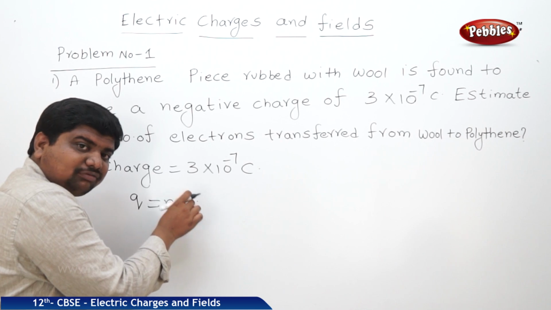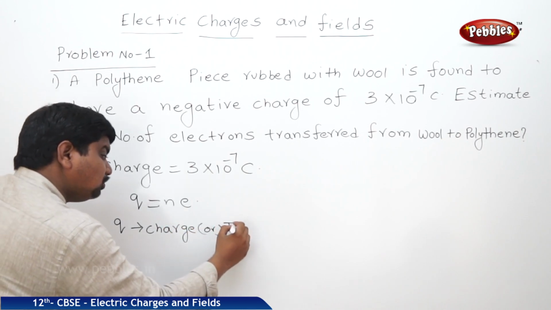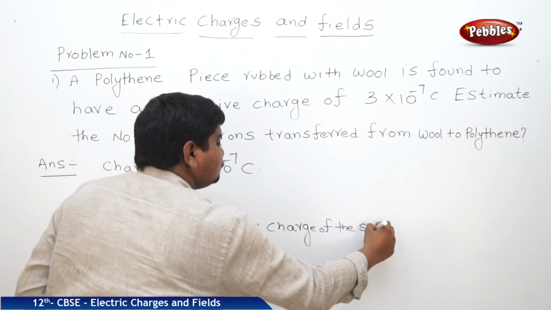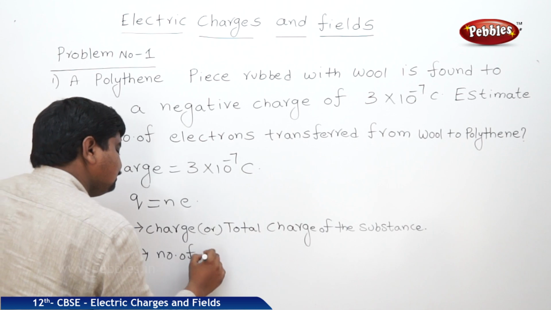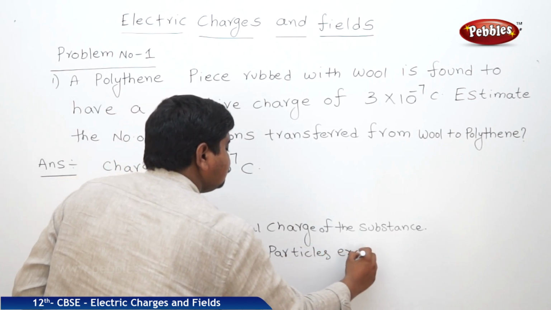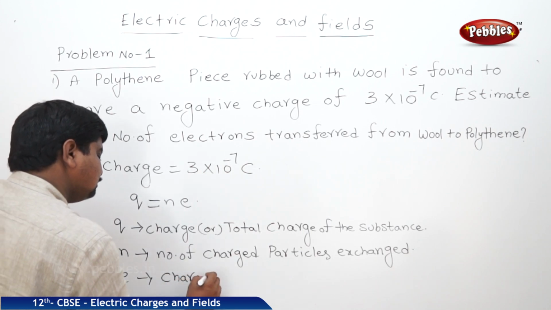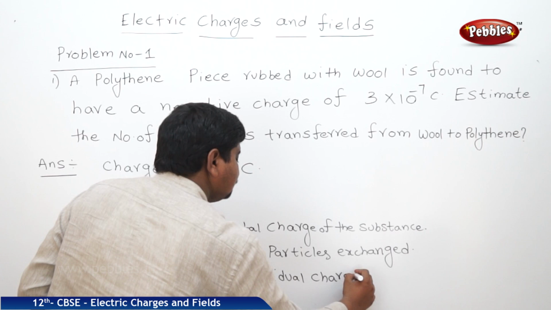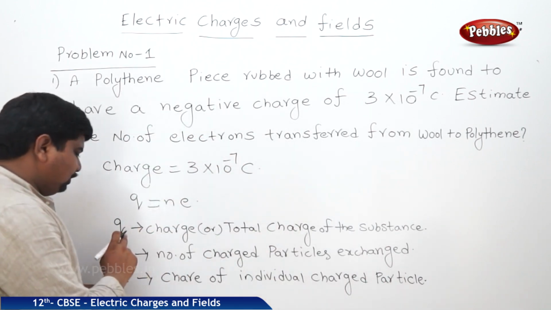Charge of an electron, the charge of an individual charged particle. So, Q is equal to total charge of the substance, N is equal to number of charged particles exchanged, and e is the charge of an individual charged particle. Now please see, Q is equal to Ne.